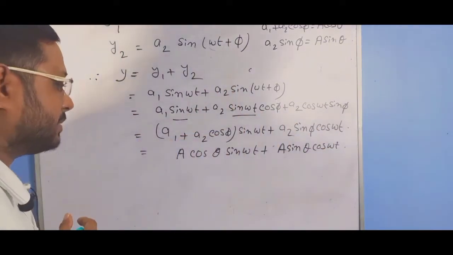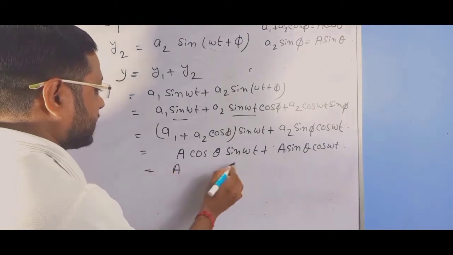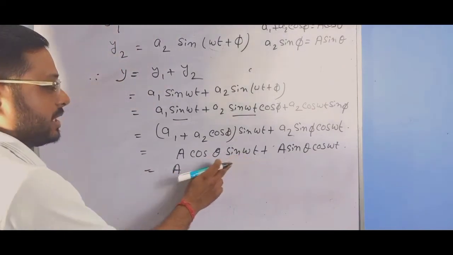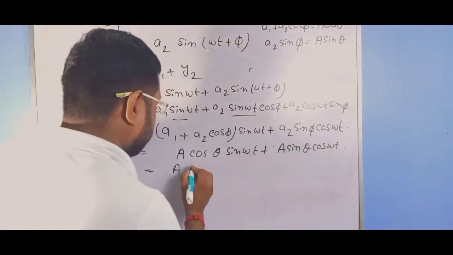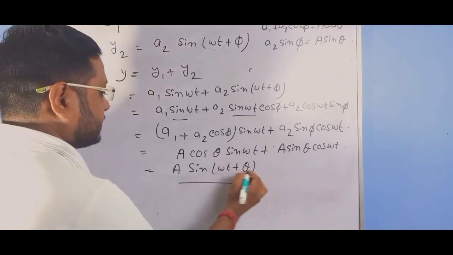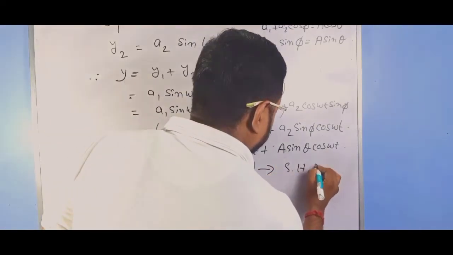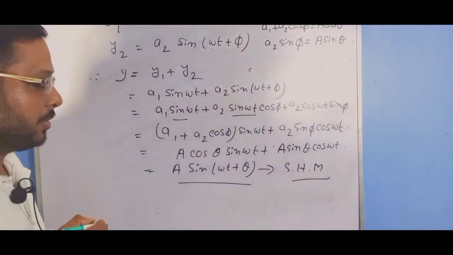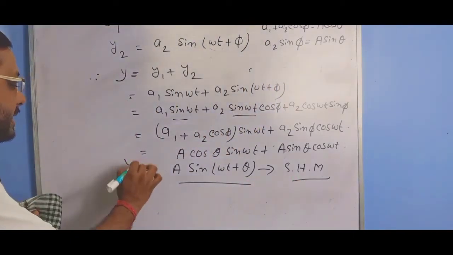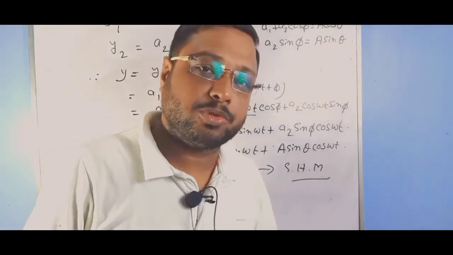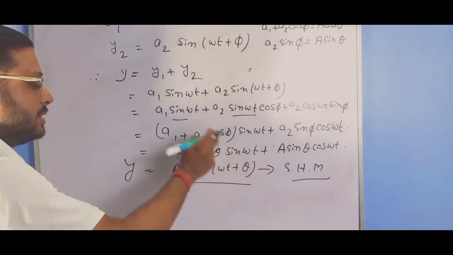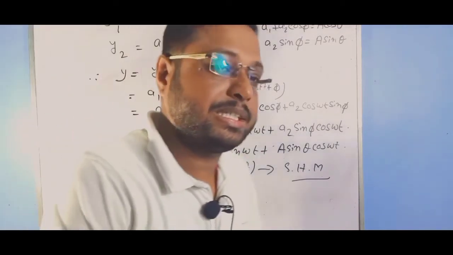Again the sin(a plus b) formula applies: A times (sin omega t cos theta plus cos omega t sin theta), that is A sin(omega t plus theta). This is also an equation of simple harmonic motion. So the resultant disturbance is also a simple harmonic motion with amplitude A and phase omega t plus theta, where theta is the epoch, that is, the phase at t equal to 0.